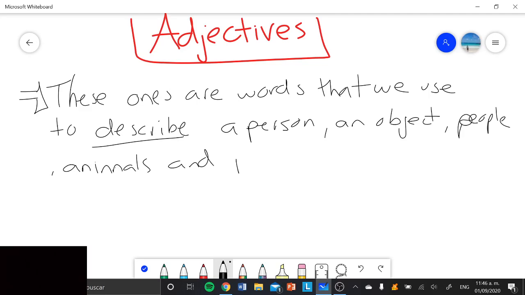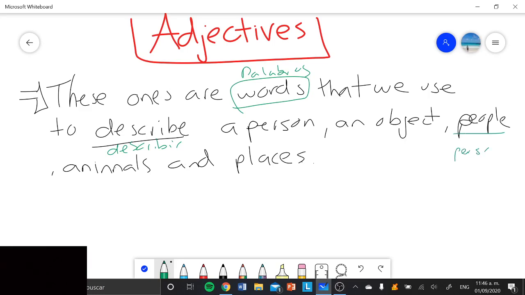and animals. Okay, so one more time, over here it says, these ones are words, estas son palabras, that we use to describe, que utilizamos para describir, a person, una persona, an object, un objeto, people, personas, animals, and places, y lugares, okay? So, please write the definition on your notebook. Por favor, escriban la definición en su cuaderno.